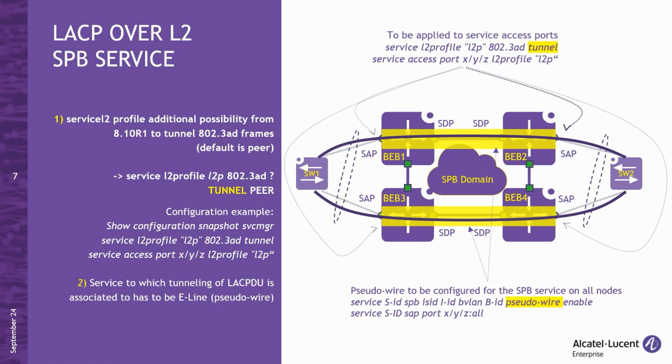After enabling the tunneling of LSCP packets on the service access ports, we need to create a tunnel between the two endpoints. This tunnel will facilitate the exchange of LSCP packets as well as control and data plane packets from other protocols. The tunnel will use an E-line SPB service with the pseudo-wire parameter.